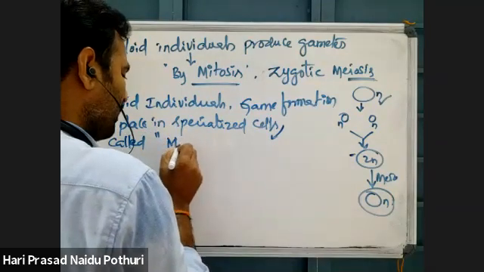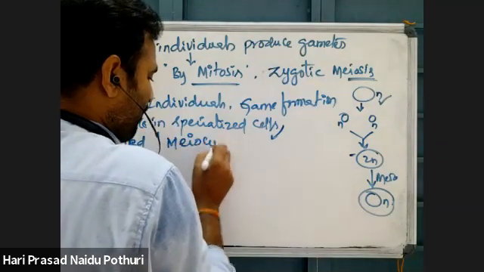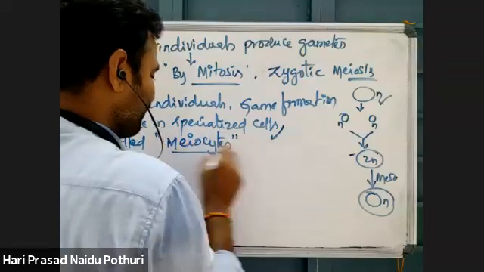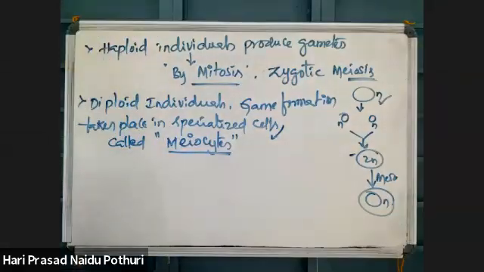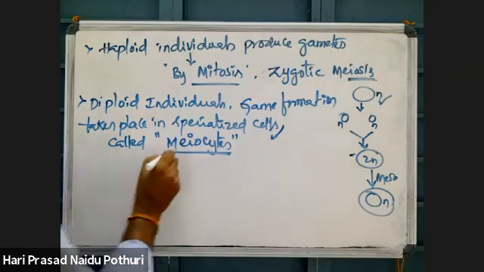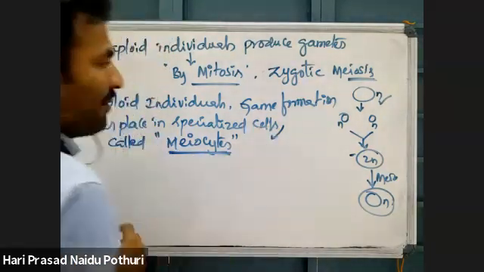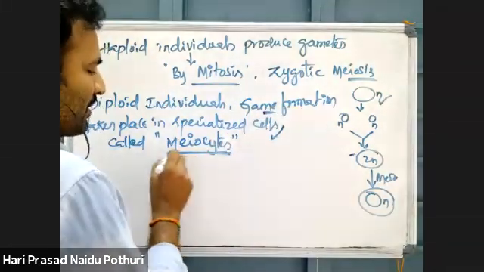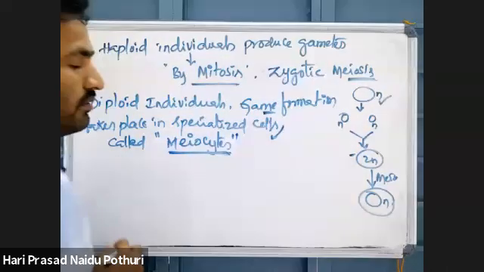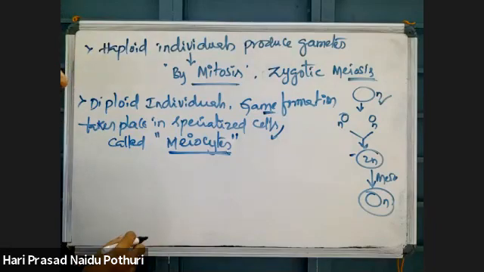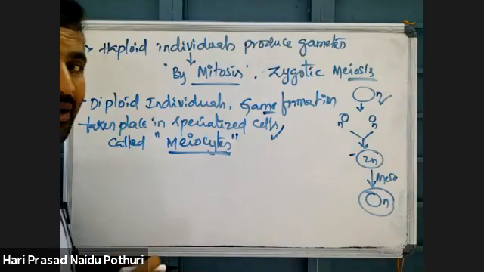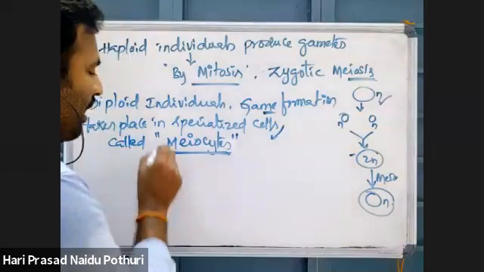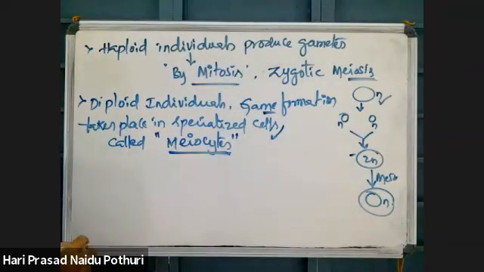Specialized cells called meiocytes. In diploid individuals, gametes are produced in specialized cells called meiocytes. These meiocytes produce what? Spores or gametes. Spores or gametes are produced by the meiocytes on meiosis.